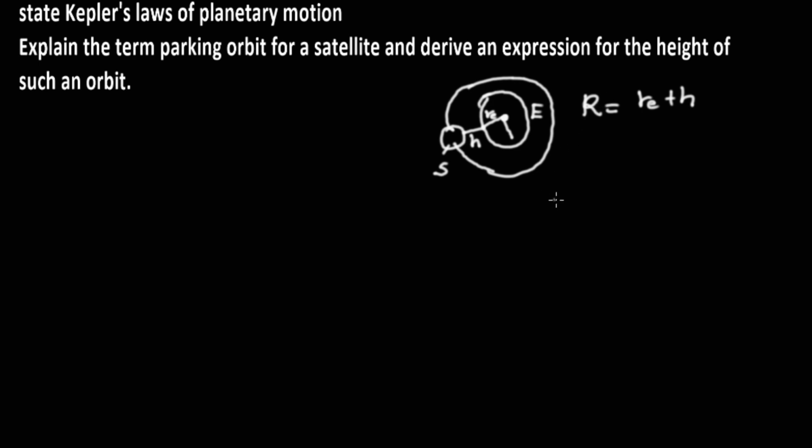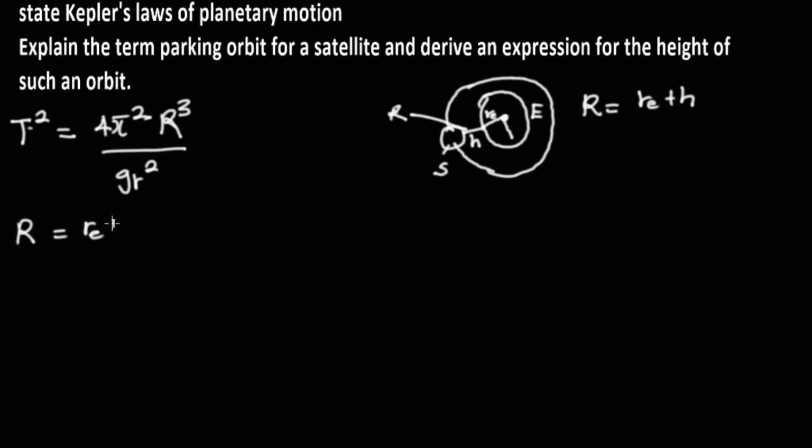Now, if you can recall, we are given that the period squared is equal to 4 pi squared r cubed, where r signifies the radius of the orbit of the satellite, or the distance of the satellite from the center of the Earth, which is the radius of the Earth plus the height, divided by g R squared.